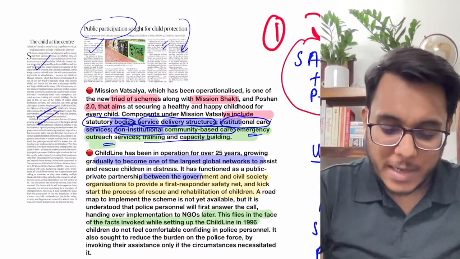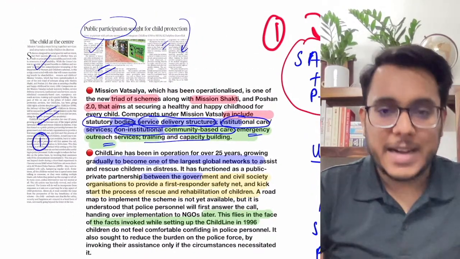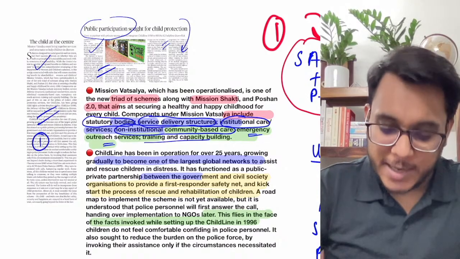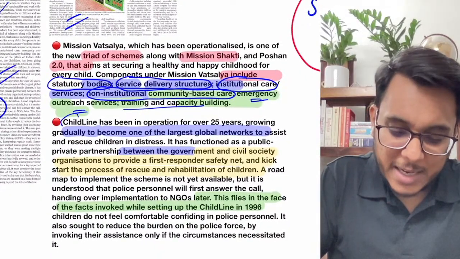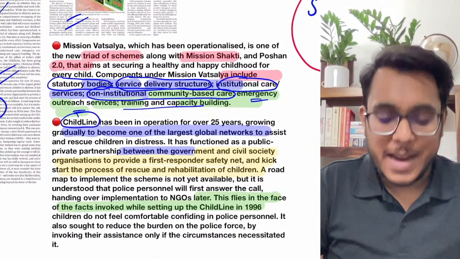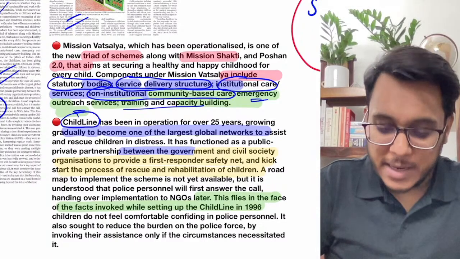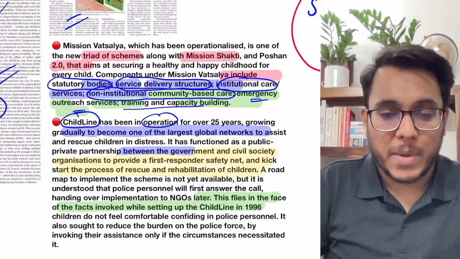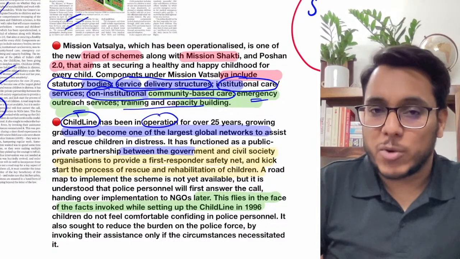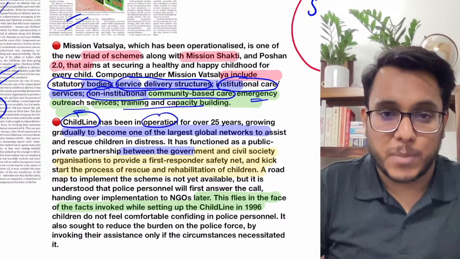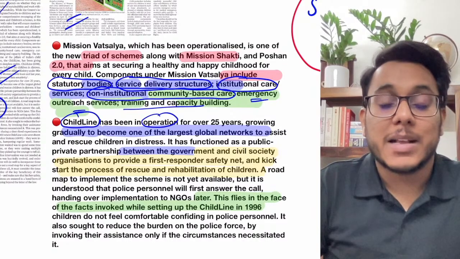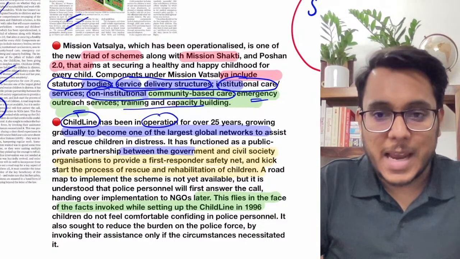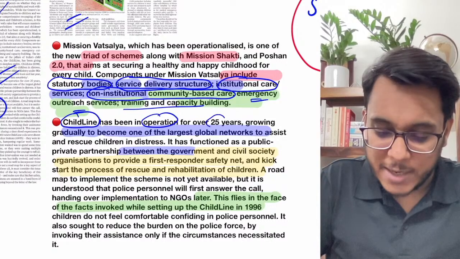Now, why have these two articles come? The first article talks about one particular initiative within the Mission Vatsalya, and the name of the initiative is Childline. Now, what is this Childline? It is a helpline which has been in operation for children. Children can call on the number 1098, and then they get connected with a counselor. If they have some problem, support can be provided to them. The authorities can reach such children in crisis. So this Childline helpline has been operational for more than 25 years.